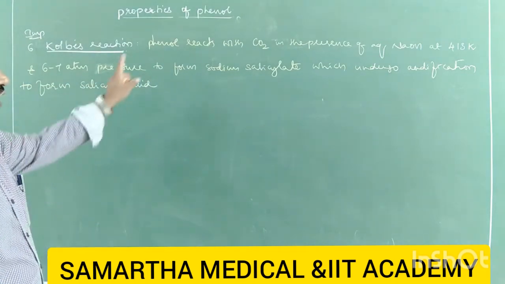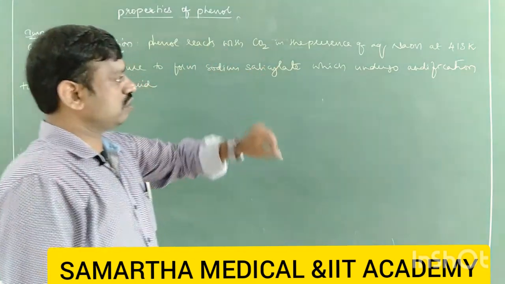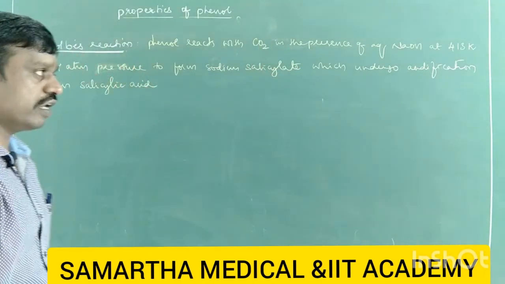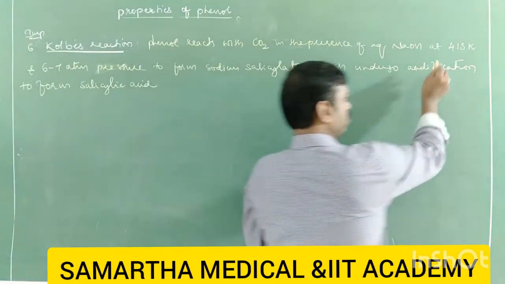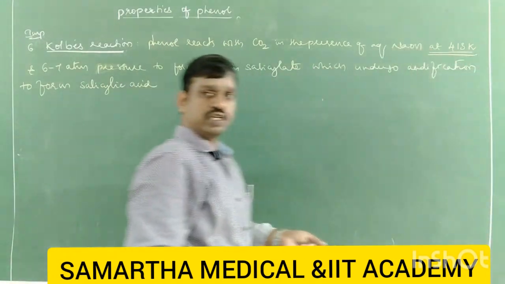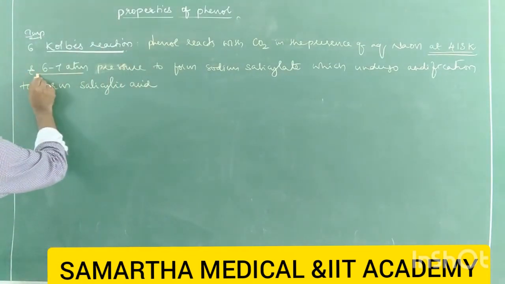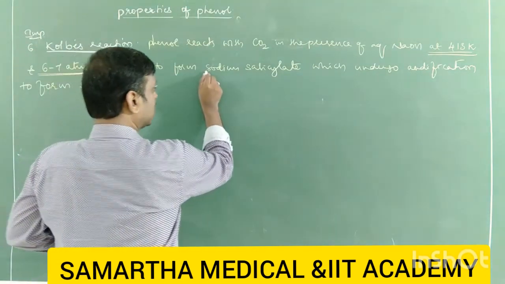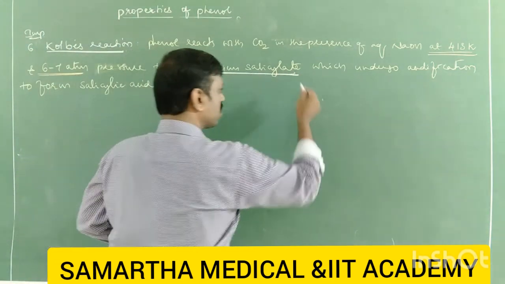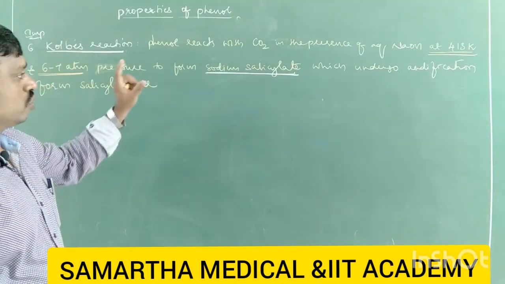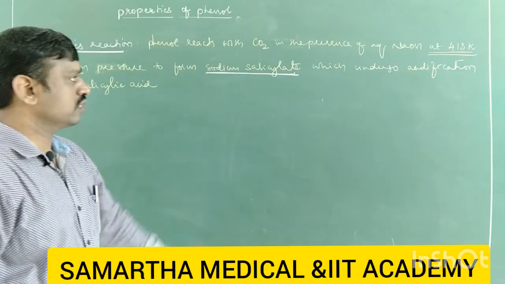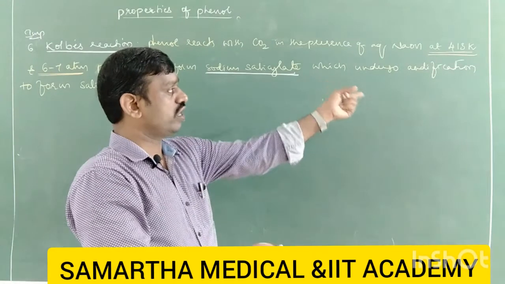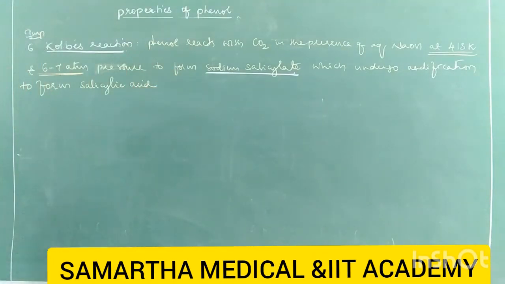Phenol reacts with carbon dioxide in presence of aqueous sodium hydroxide at 413 Kelvin temperature and 6 to 7 atmospheric pressure to form the intermediate, sodium salicylate or sodium salt of salicylic acid, which undergoes acidification, that is, reacts with dilute hydrochloric acid to form salicylic acid.